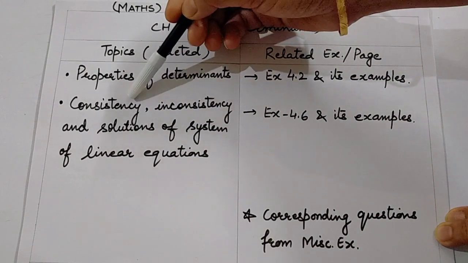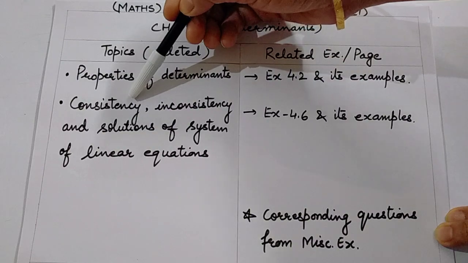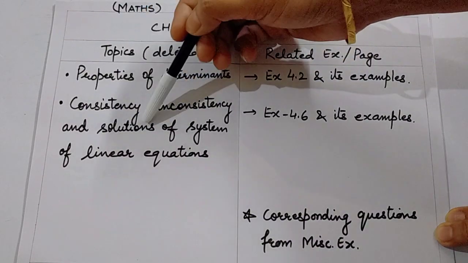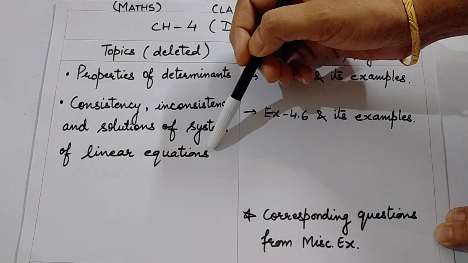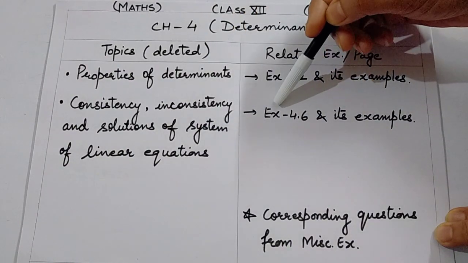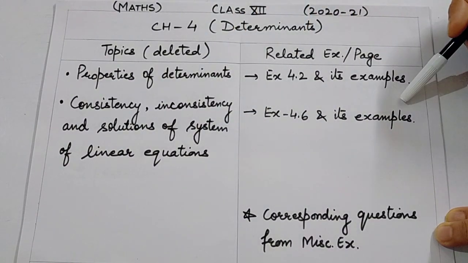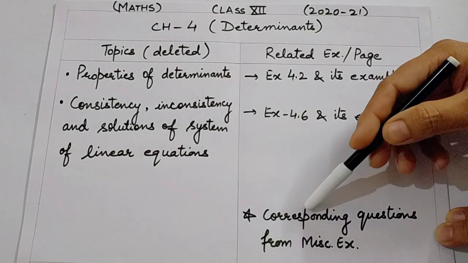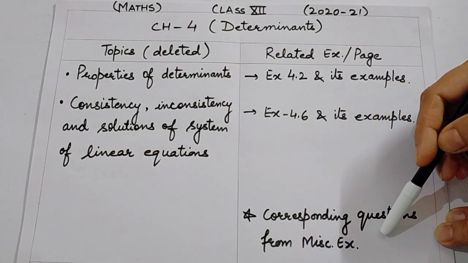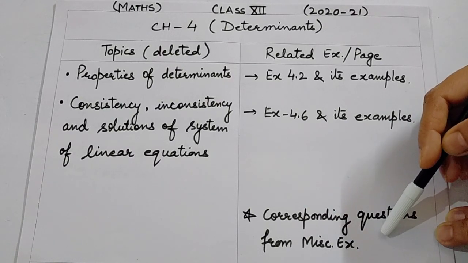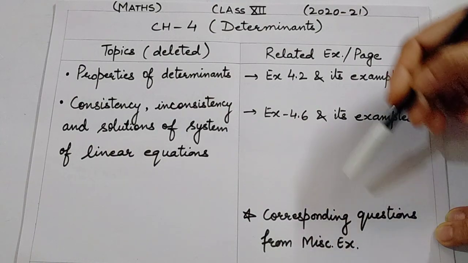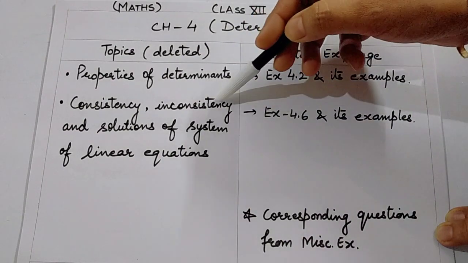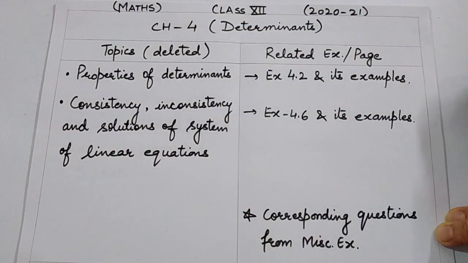The next topic is again an important topic which is gone out of the syllabus. It is consistency, inconsistency, and solutions of system of linear equations. Related exercise is exercise 4.6 and its examples, and the corresponding questions from miscellaneous exercise. Actually, the usual questions which used to come in board exams from chapter 3 and 4, all these topics, properties of determinants, you can say the row operations, column operations, consistency, these all have been deleted.